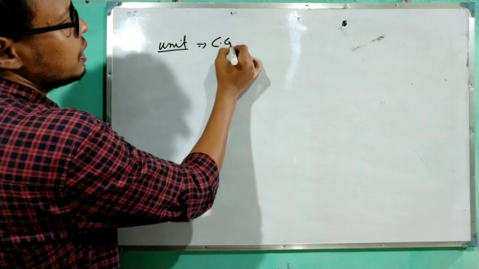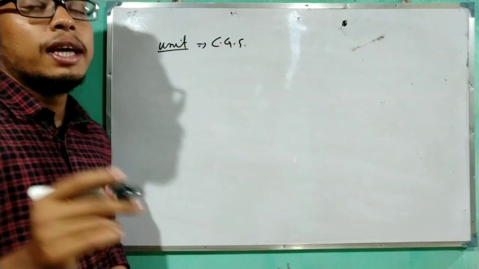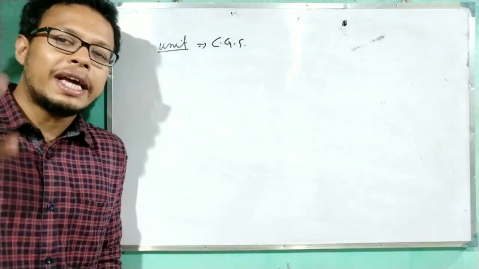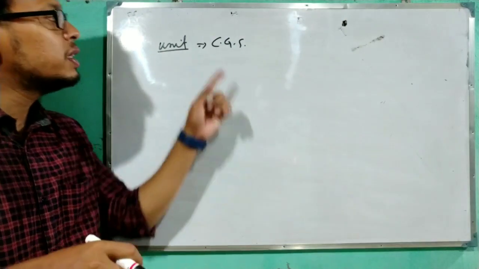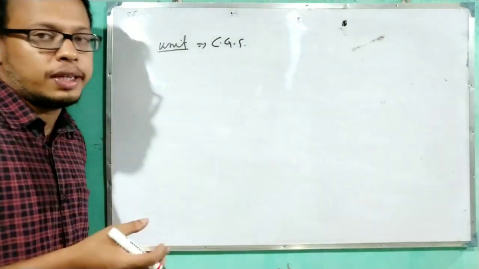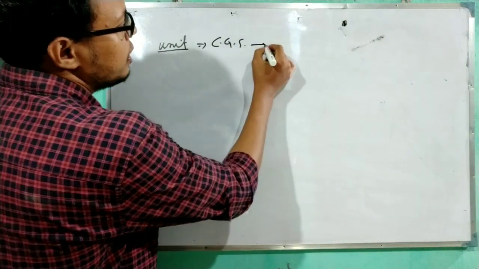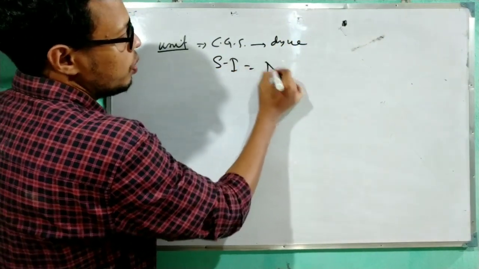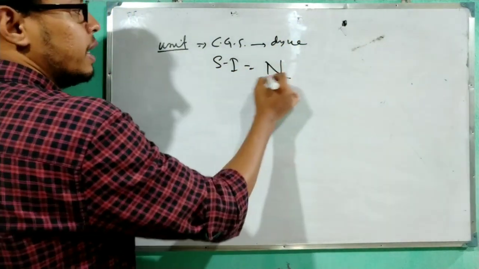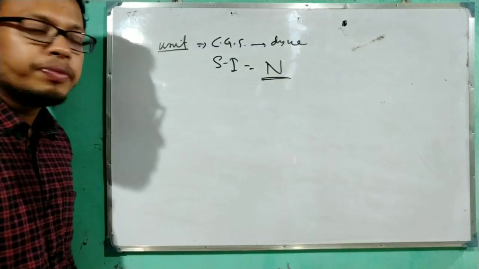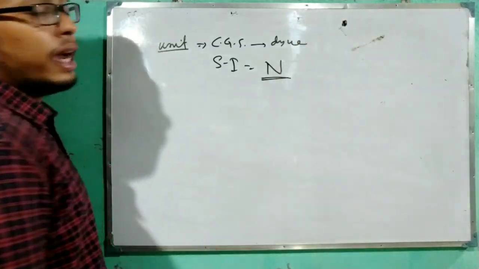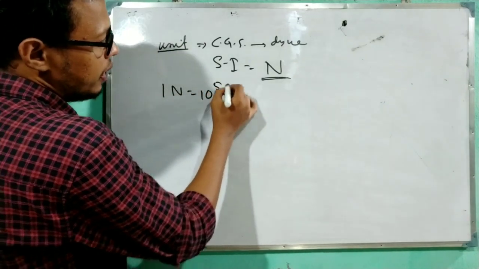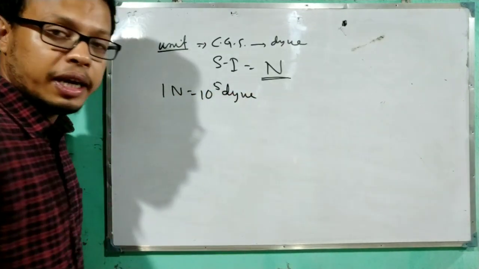Now come to the unit. First, the CGS unit of thrust. As the thrust is one type of force which acts perpendicularly, obviously the unit of force will be the unit of thrust. So in CGS unit this will be dyne, and in SI unit this will be Newton. It is represented by capital N. There is one relation between dyne and Newton, which is 1 Newton equal to 10 to the power 5 dyne. But how did this relation come?